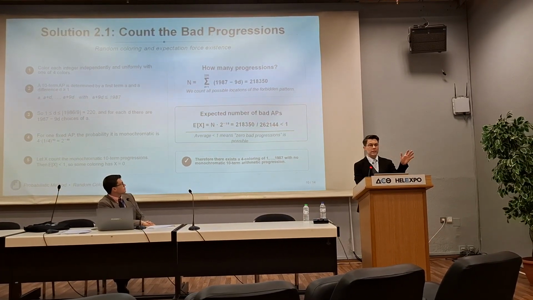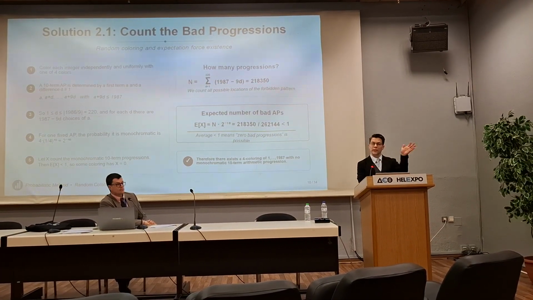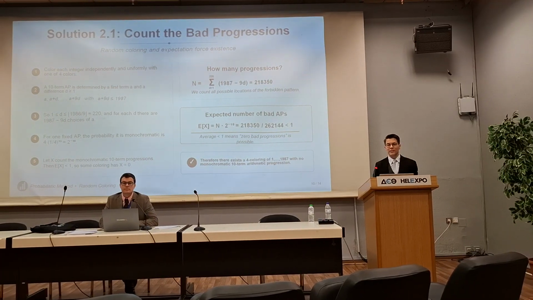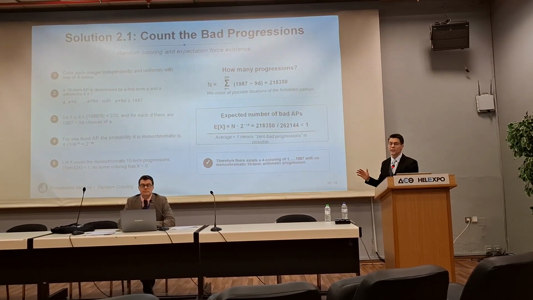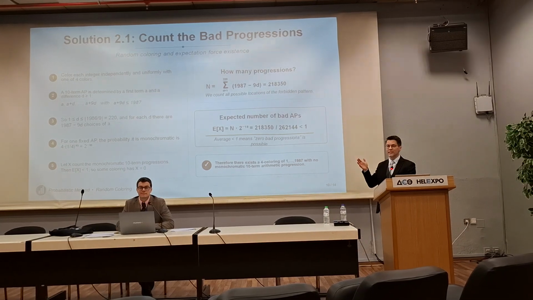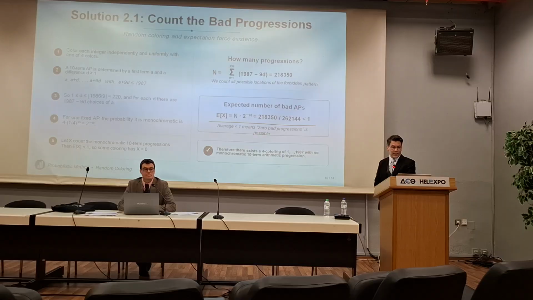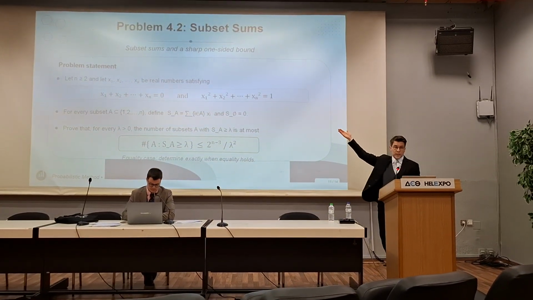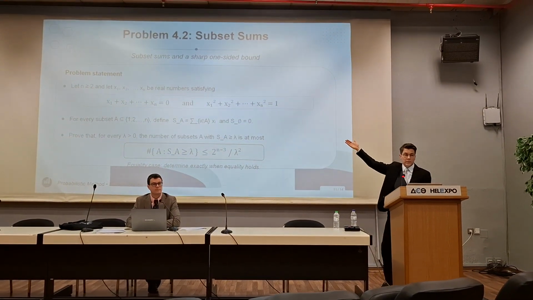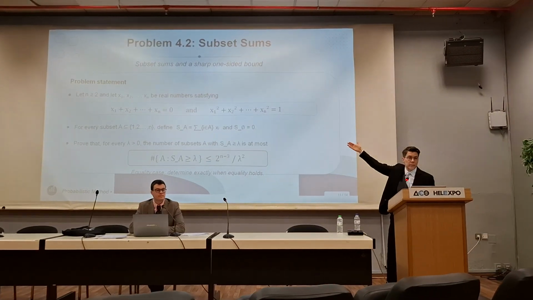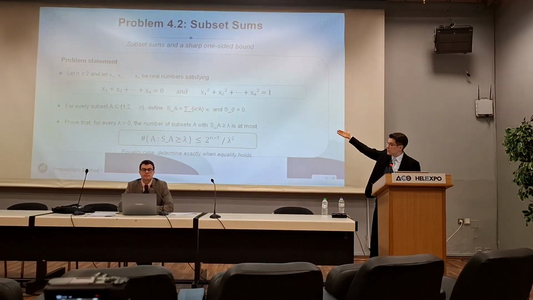We do not know which one it is, we do not know the first number, we do not know the difference, we do not know the color it has. We just know that somewhere there is an arithmetic progression of 10 terms that is monochromatic. Of course, there are other problems that can be solved with a probabilistic method that initially appear to have nothing to do with probabilities, right?